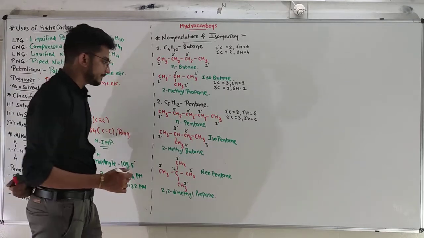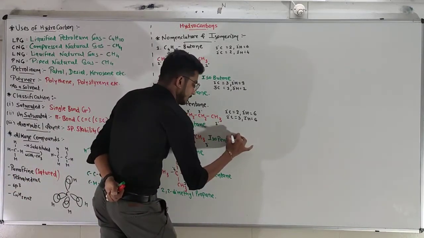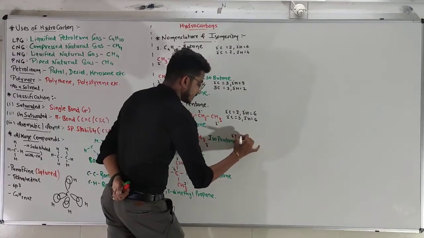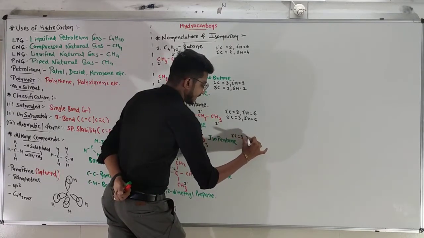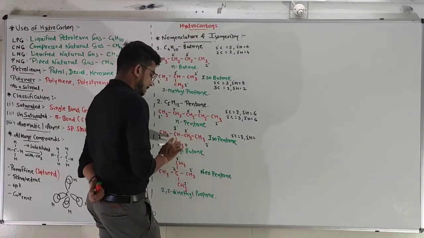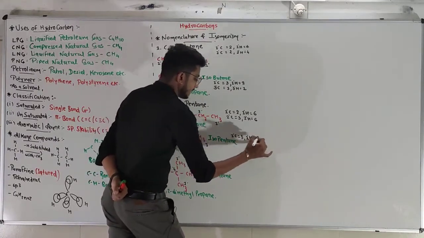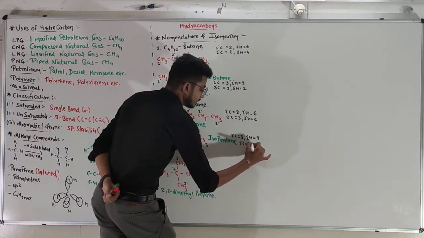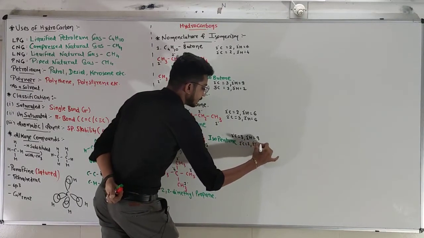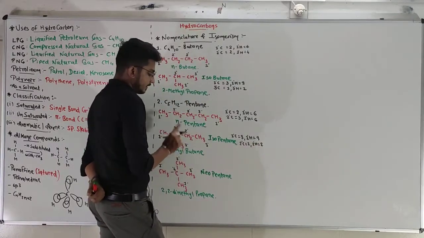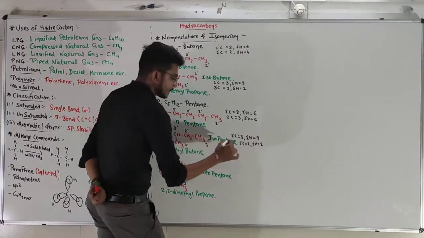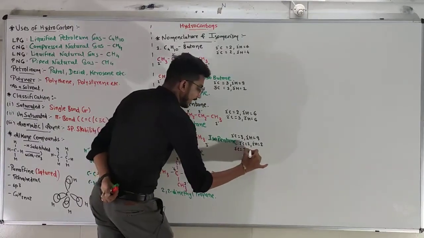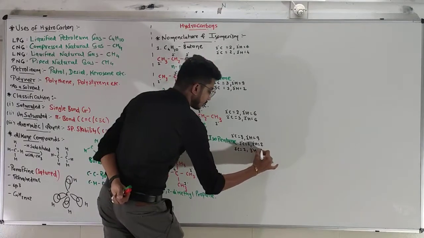For isopentane, primary carbon 1, 2 and 3. That's why primary hydrogen will be 3 plus 3 plus 3, 9. Secondary carbon 1. That's why secondary hydrogen will be 2. Tertiary carbon 1 and tertiary hydrogen will be also 1.